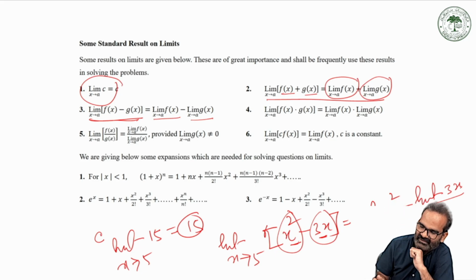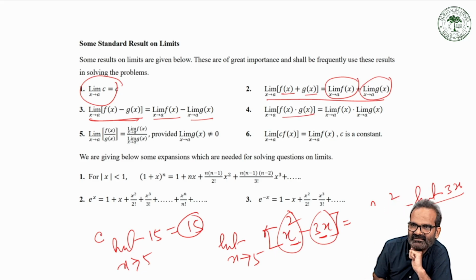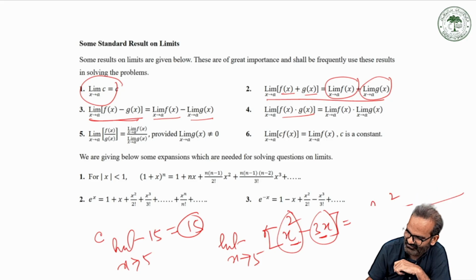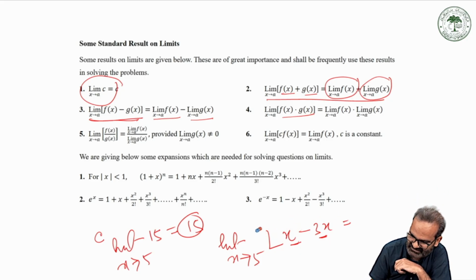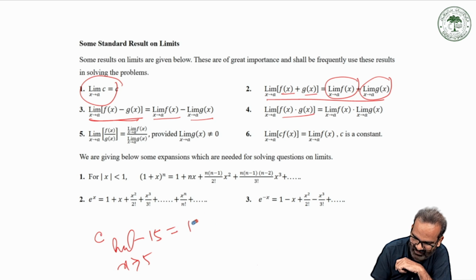Now what will happen if two functions are multiplied together? If f(x) and g(x) are two different functions multiplied together, we can also find the limit of the product.